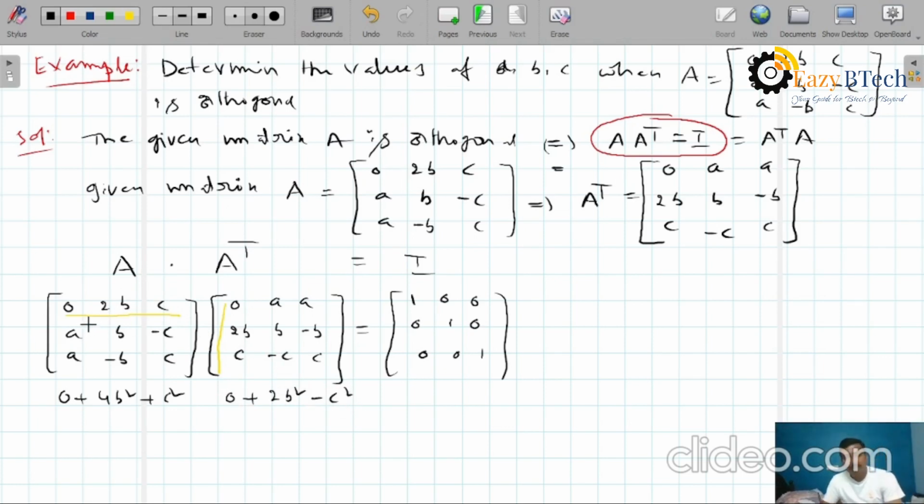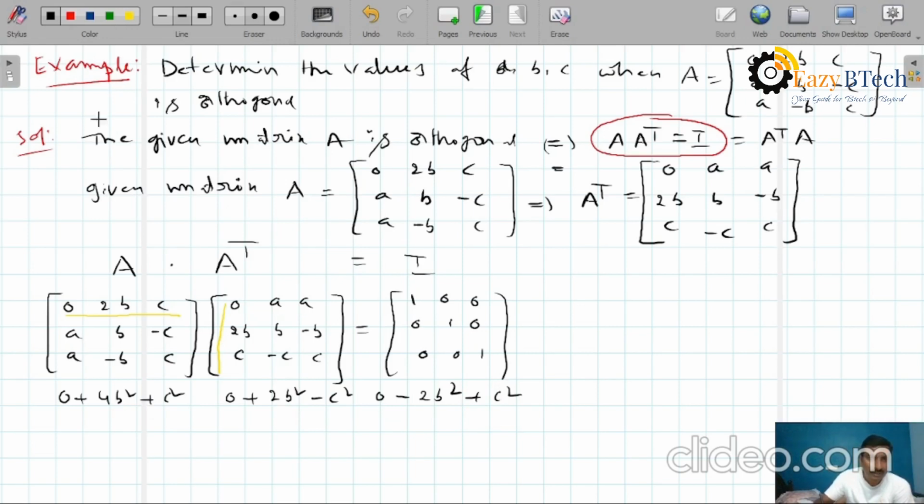Similarly, the first row into the last column: 0 into A, 0, and 2B into minus B, minus 2B square, plus C into C, C square. This is the first row.